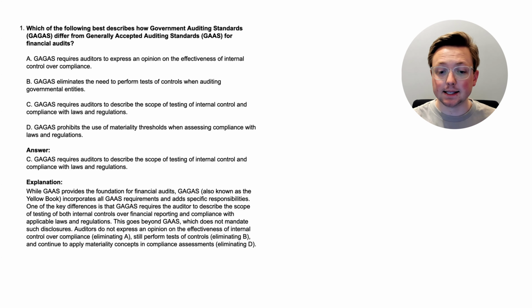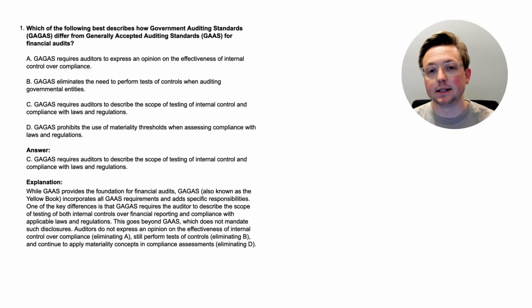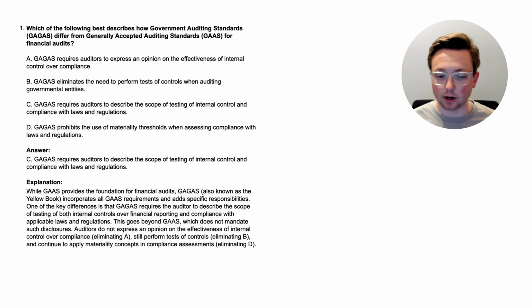One of the key differences is that GAGAS requires the auditor to describe the scope of testing of both internal controls over financial reporting and compliance with applicable laws and regulations. So they have to describe the scope of those two things very specifically. This goes beyond GAS, which does not mandate such disclosures. Auditors do not express an opinion on the effectiveness of internal control over compliance, so that makes A incorrect. They do still perform tests of controls, so that makes B incorrect. And they do continue to apply materiality concepts in compliance assessments, and so that makes D incorrect.